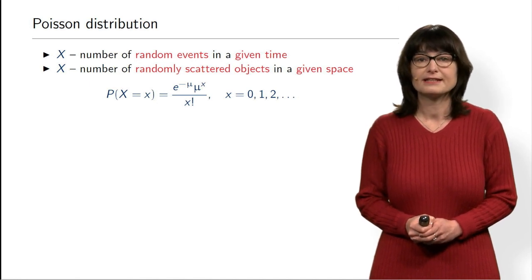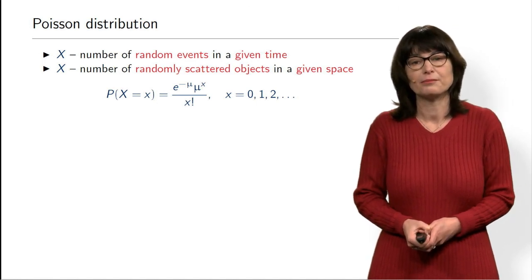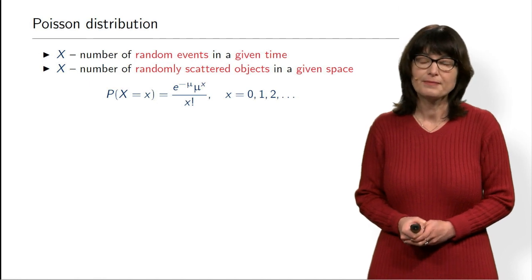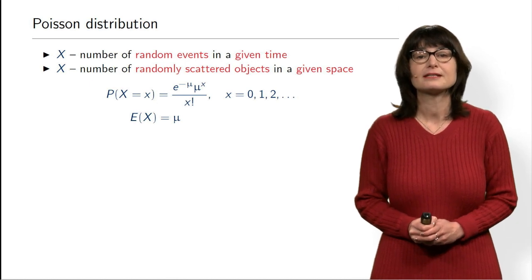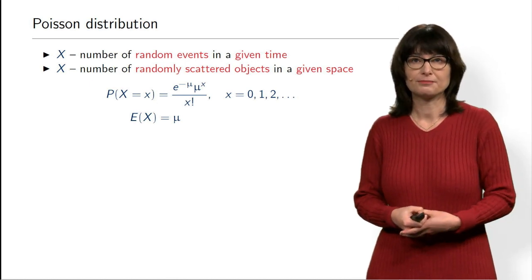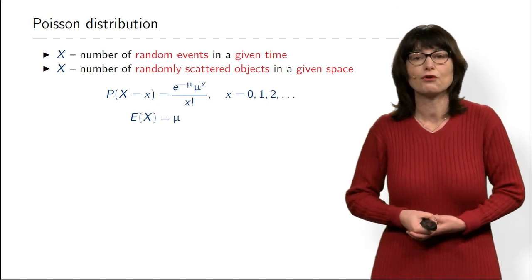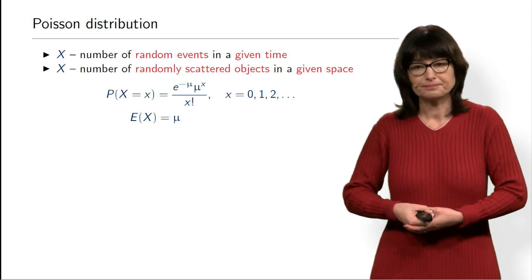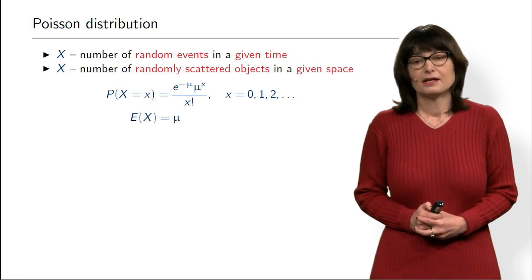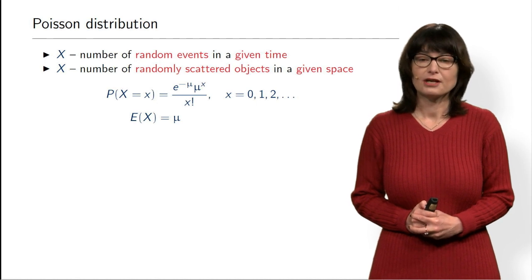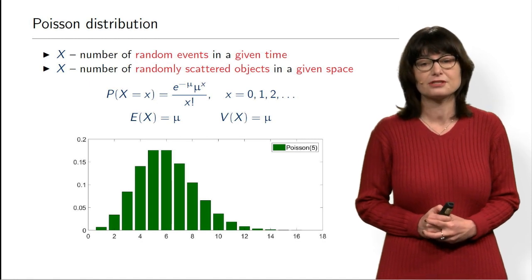You already see that there is a parameter mu. Of course, x, as a random number of events or random number of objects, can be 0, 1, 2, 3, etc. But what about mu? Mu is always positive, and in fact, mu is nothing else but the expectation of X. So if we have a random number of events in a given time period, then mu will be the average number of such events. And if we have a random number of objects scattered in a certain part of space, then mu will be the average number of such objects. Let's look now at the distribution. How does it look? By the way, the variance also will be equal to mu. And here is how the distribution looks.